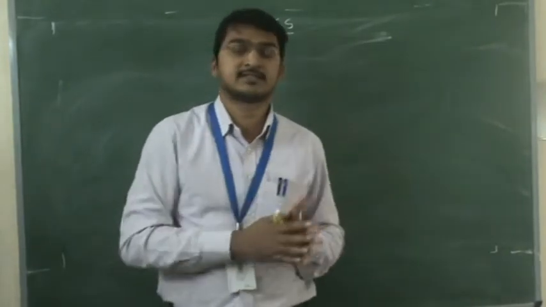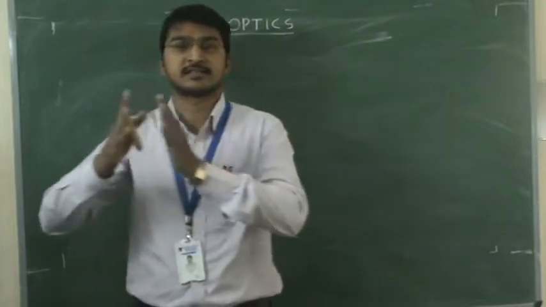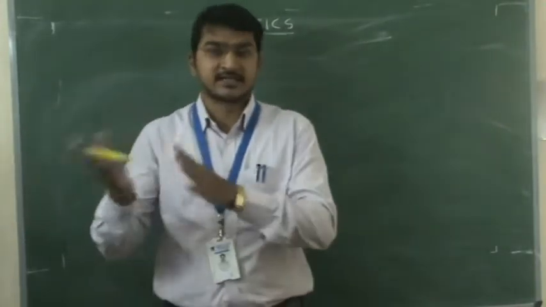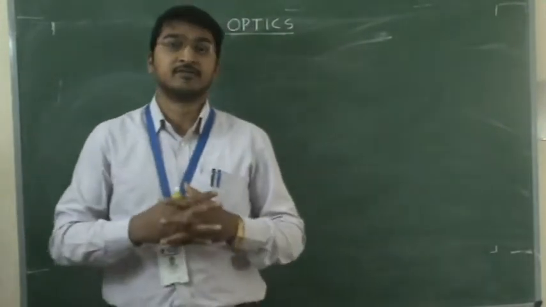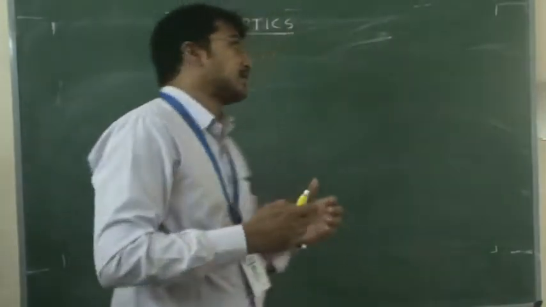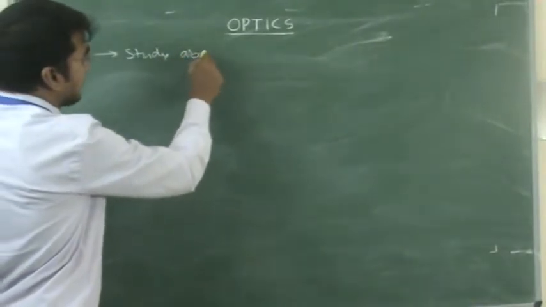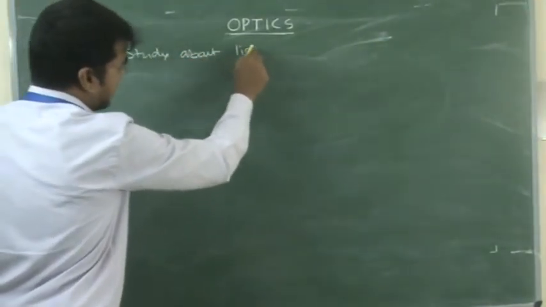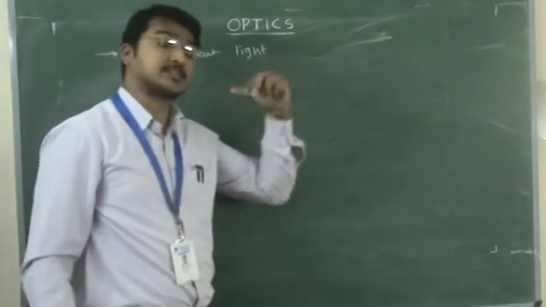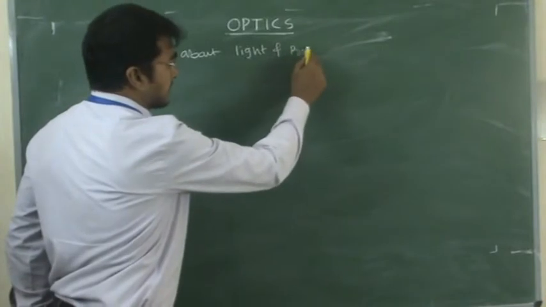What we are discussing in ray optics and what we are discussing in wave optics, that is the next chapter, we will discuss briefly later. First we will study about light. What is optics? Study about light and its properties, the 5 properties.